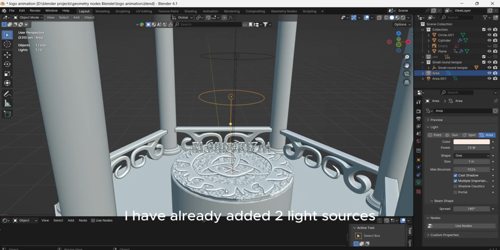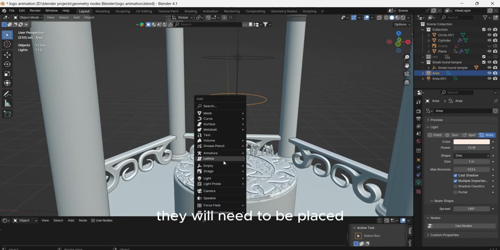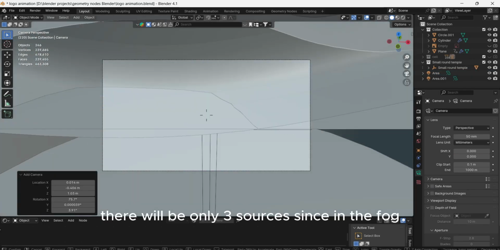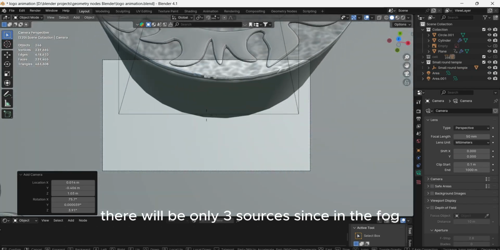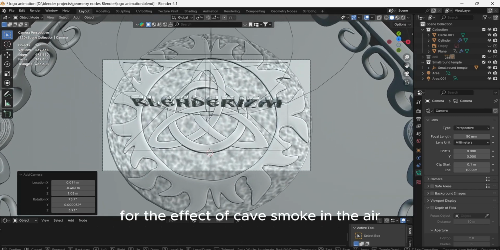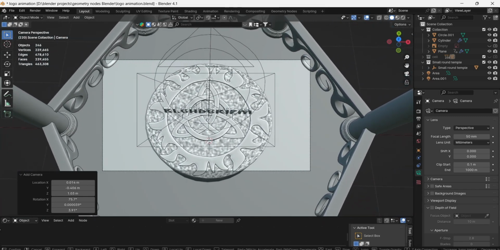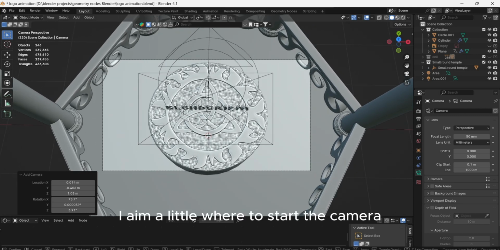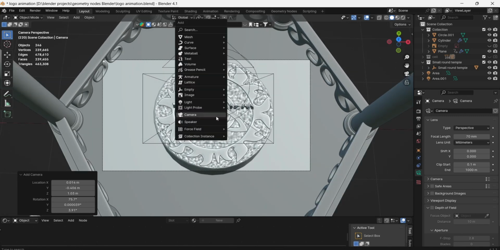I have already added 2 light sources. They will need to be placed. In the end there will be only 3 sources, since in the fog they do not recommend many sources, but I will add it, for the effect of cave smoke in the air. I aim a little where to start the camera, how it will move.